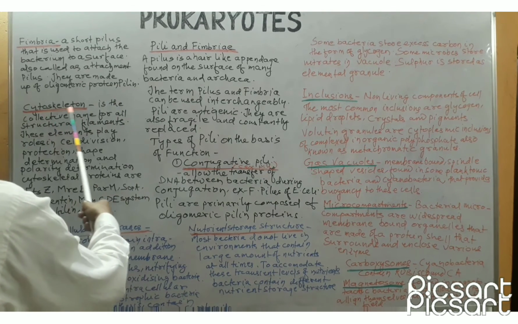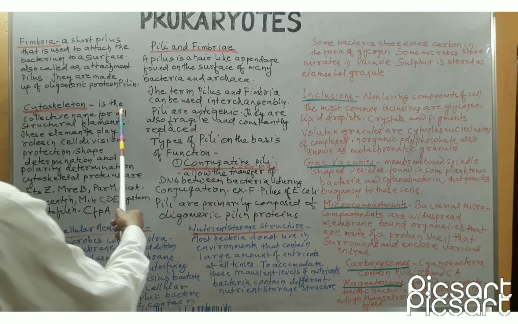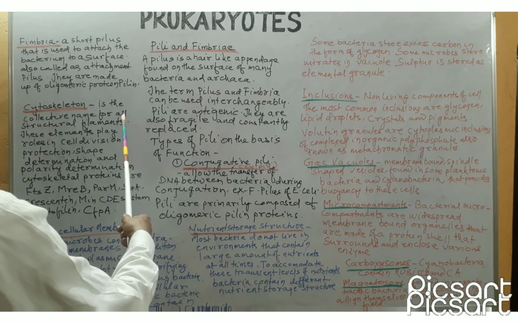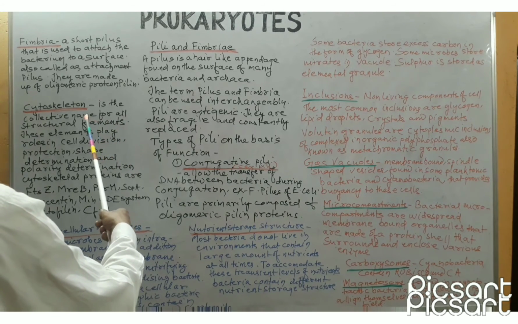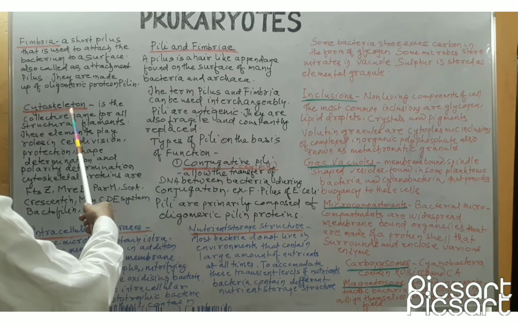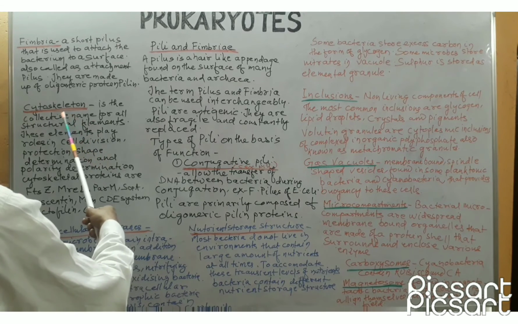Then cytoskeleton. Previously it was thought that cytoskeleton is absent in prokaryotes, but modern techniques reveal the presence of cytoskeleton also inside the prokaryotic cell. What is cytoskeleton?